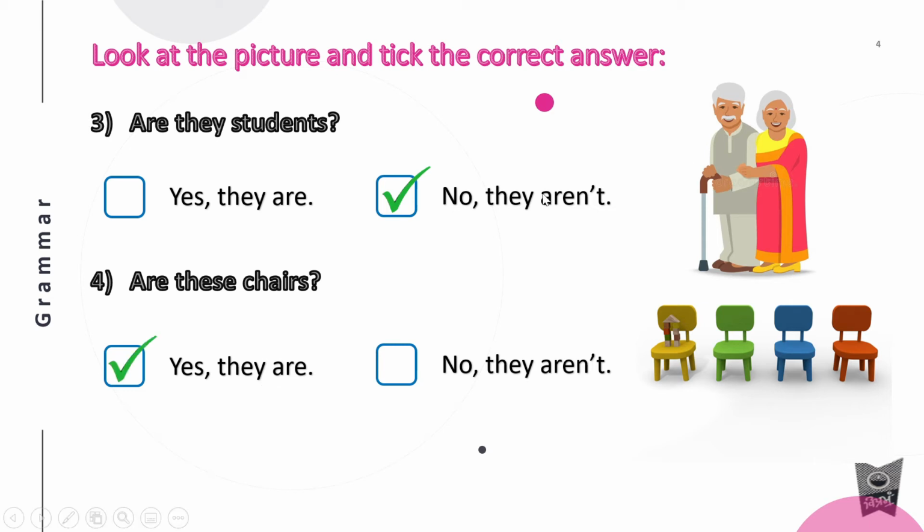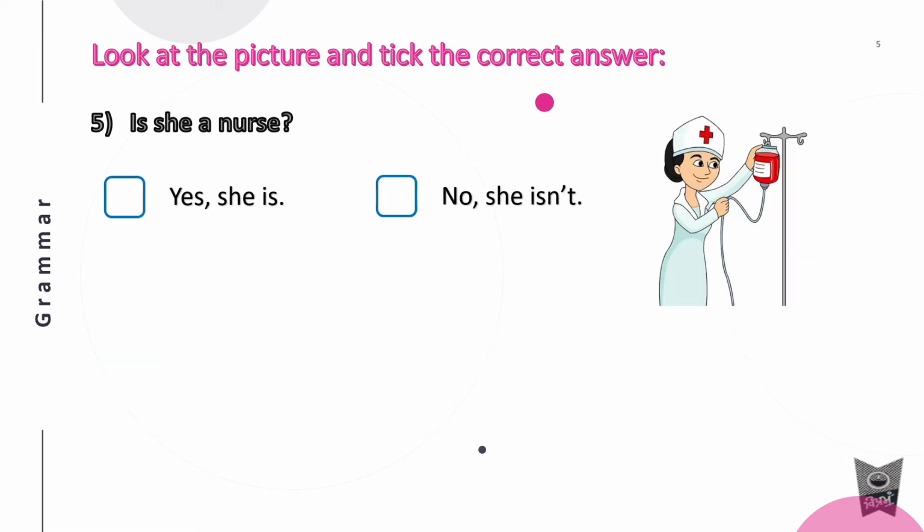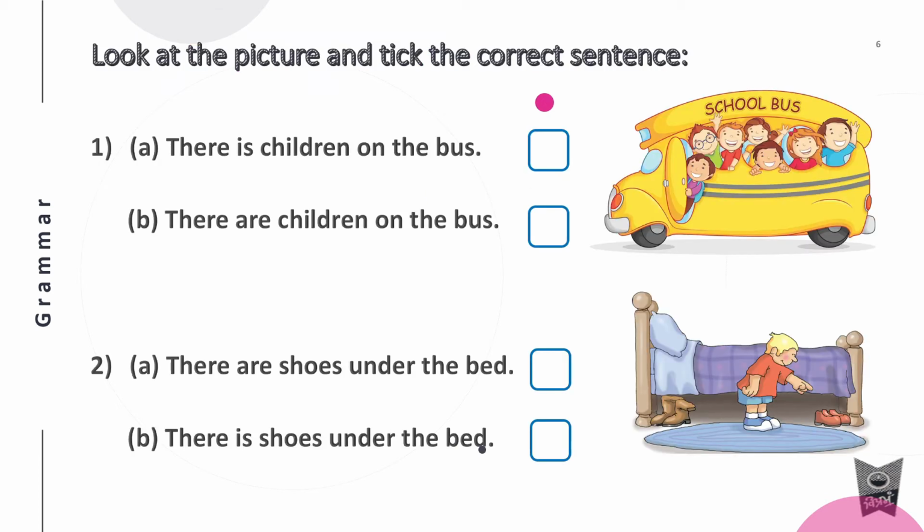ठीक है, समझ में आया? आपको पिक्चर्स बनाने की ज़रूरत नहीं है और क्वेश्चंस लिखना है और जो राइट आंसर है उतना ही लिखना है. No need to write anything else. Okay? Is she a nurse? Yes, she is. Okay? So write only this much. Then look at the picture and tick the correct sentence. Here also you will write it down in your English notebook, but you will write only the correct sentence.